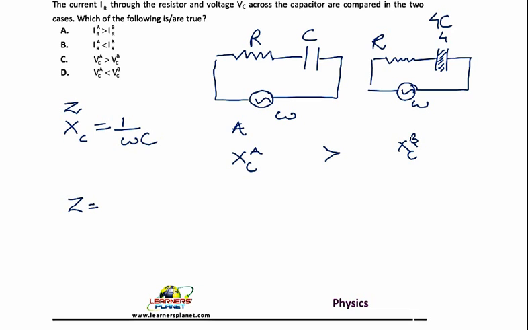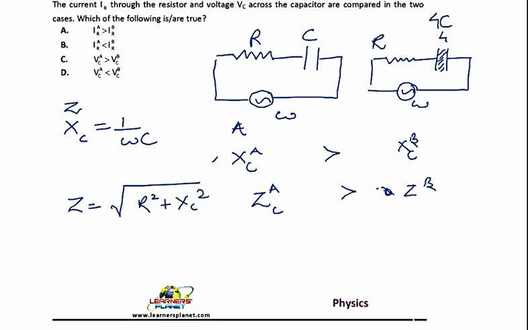Also Z is equal to the square root of R squared plus XC squared. Now since XC is more in A, ZA compared with ZB is also more.